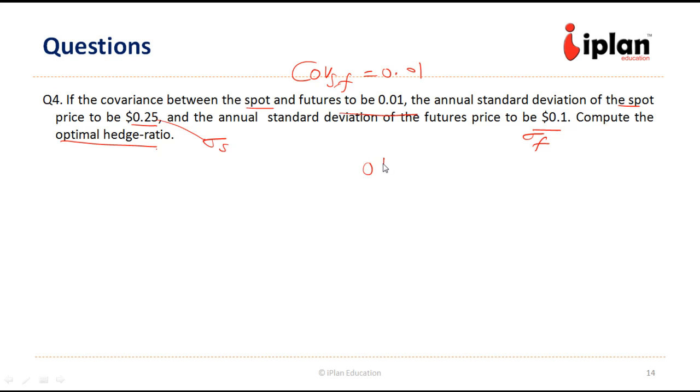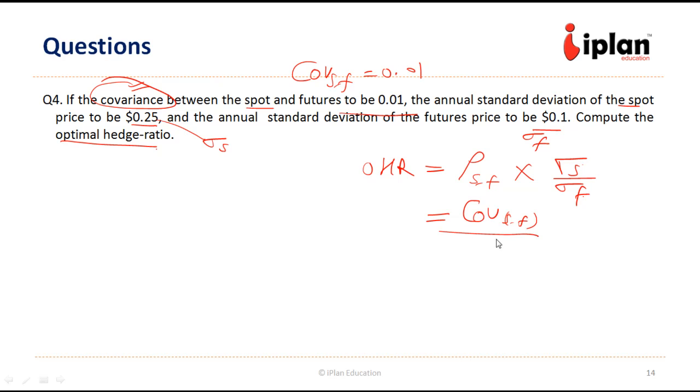So we know the formula of optimal hedge ratio, which is rho SF into sigma S divided by sigma F. The standard deviations of both and rho. So we do not know what is rho in this case since covariance is given and not the correlation coefficient. But we can find that out. Rho is equal to covariance of spot and future divided by sigma S and sigma F.